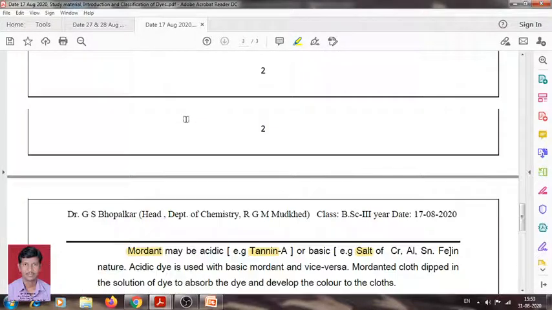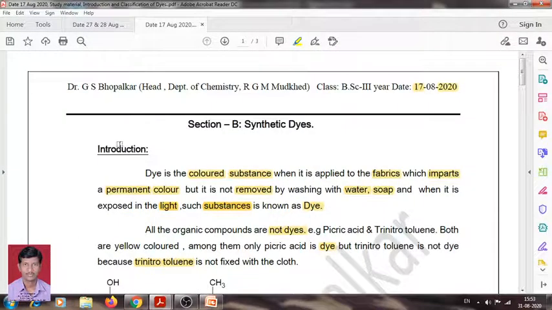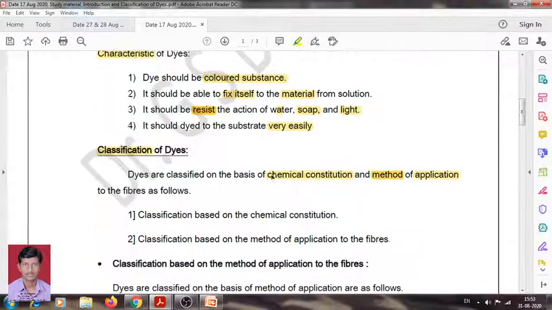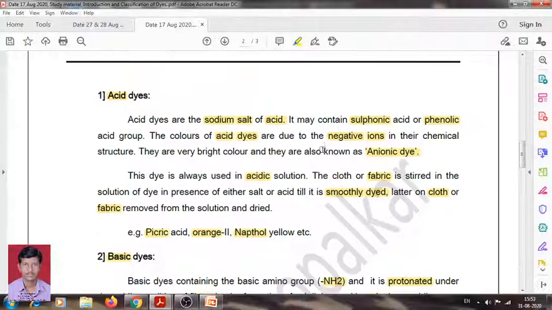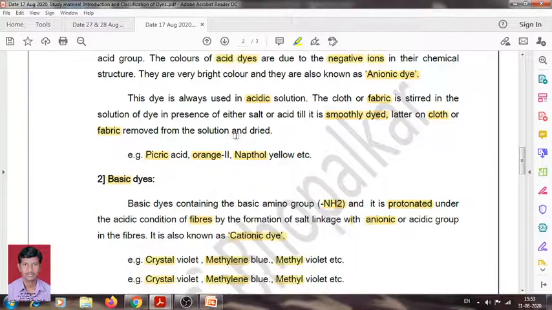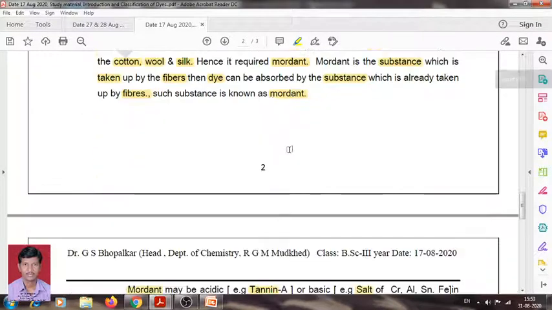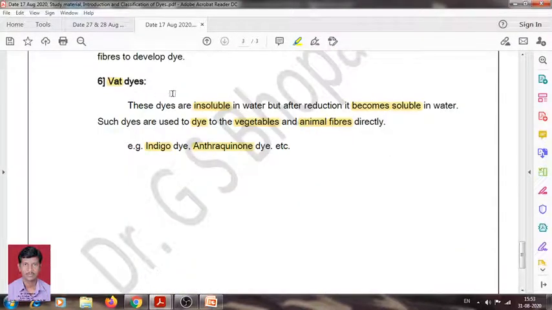In this way, dear students, today we have discussed the definition of dye, characteristics of dye, and classification of dye based on chemical constitution and method of application, which have been divided into 6 types: acid dye, basic dye, direct dye, mordant dye, developed dye, and vat dye.